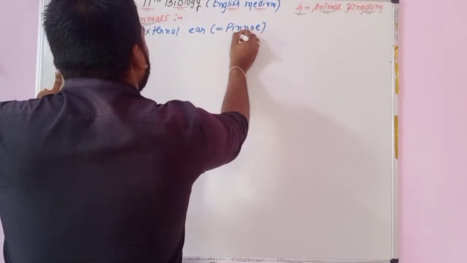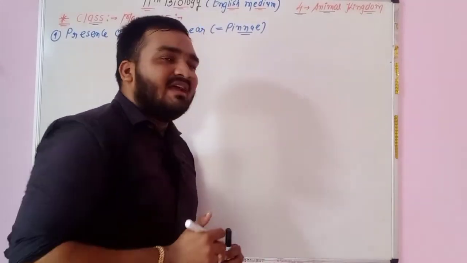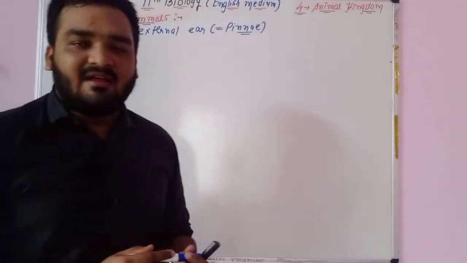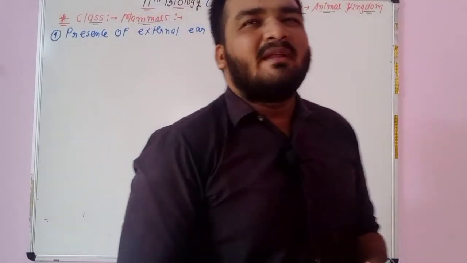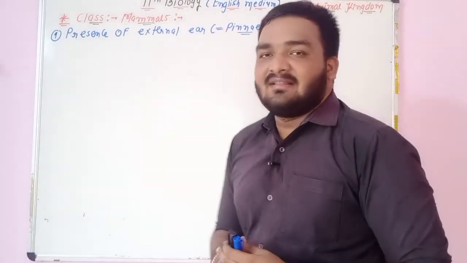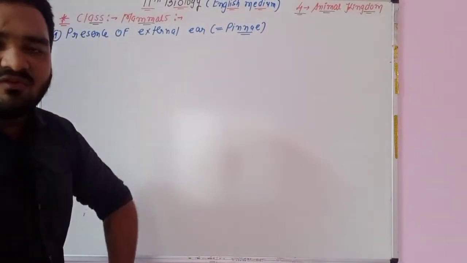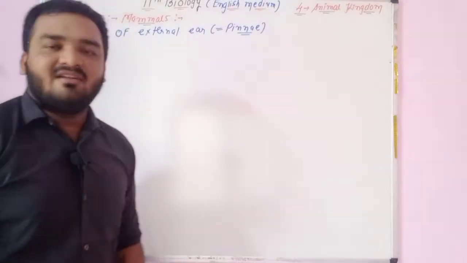We can say that presence of external ear. This one, external ear, is known as what? External ear is known as the pinna. So remember, presence of external ear in the mammals. Actually 3 types of ear are there: internal ear, middle ear and external ear. So in the case of mammals, we can say that external ear is present.